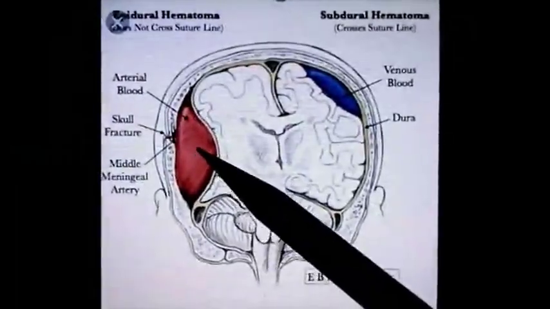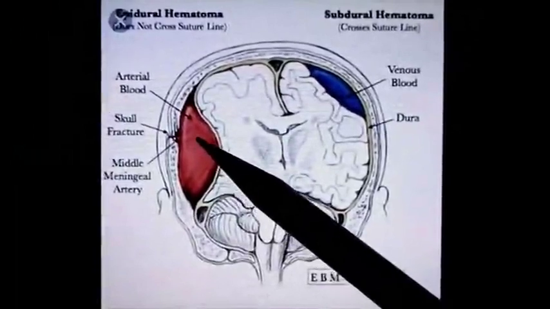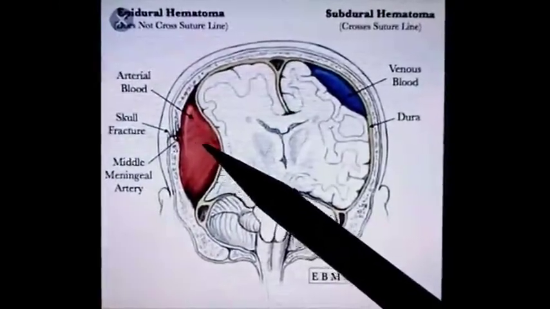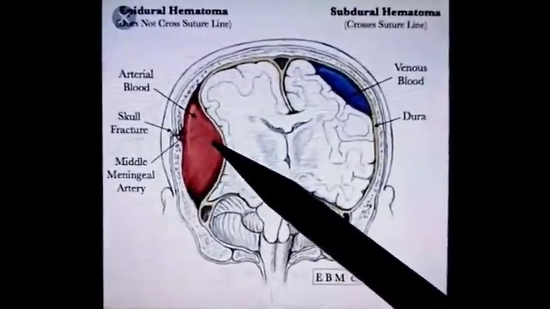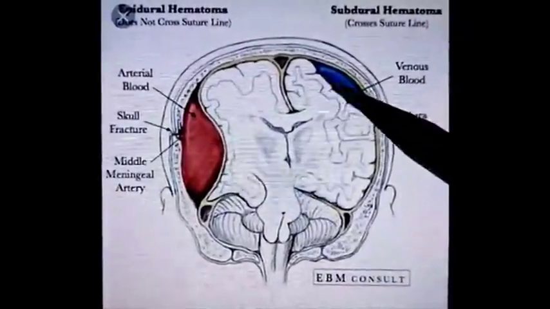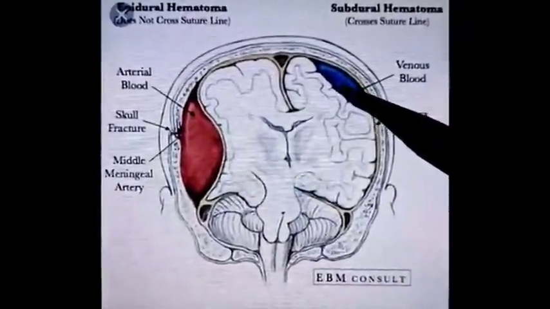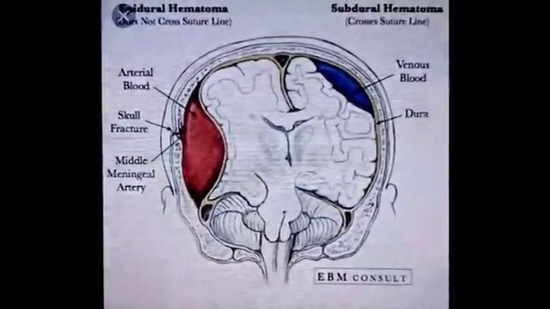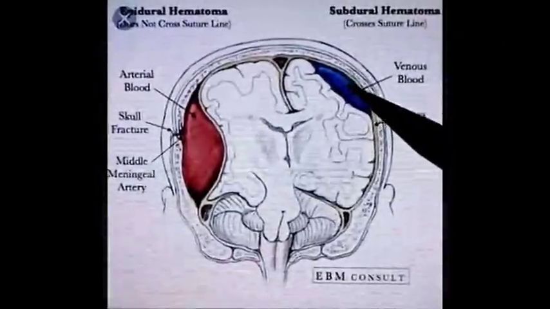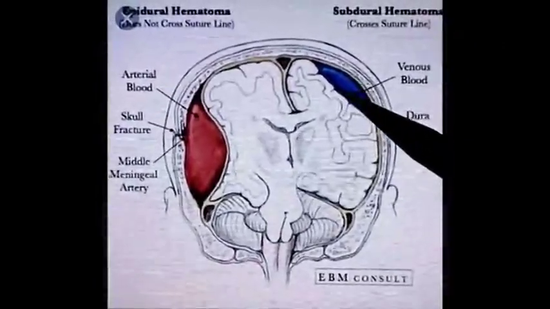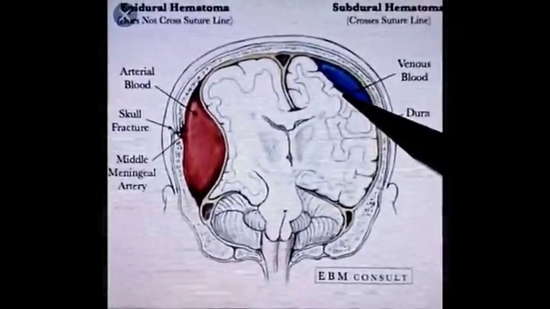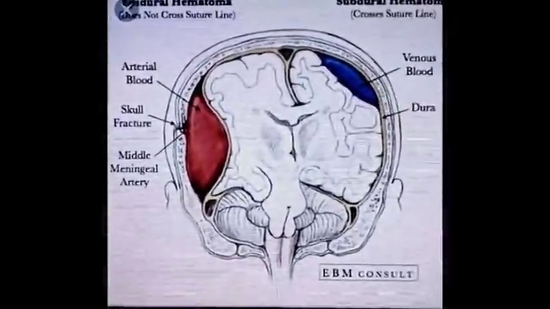Extradural hematoma is arterial. It is due to injury to middle meningeal artery, whereas subdural hematoma is venous in nature. It is due to tearing of tributaries of cranial venous sinuses.